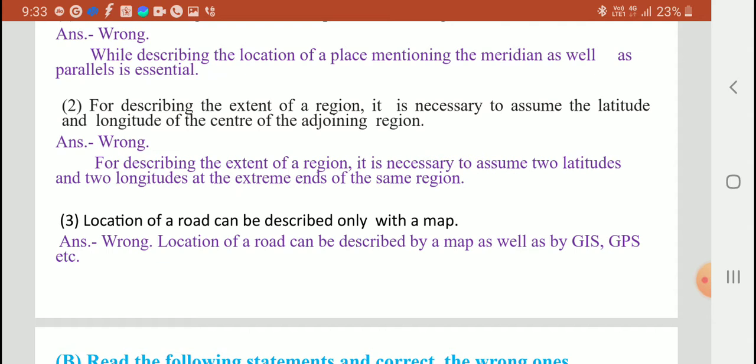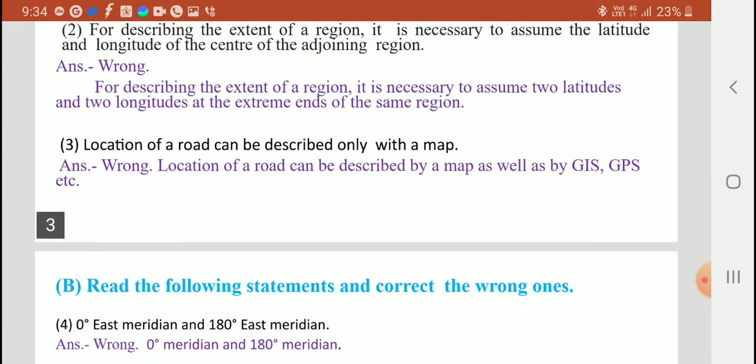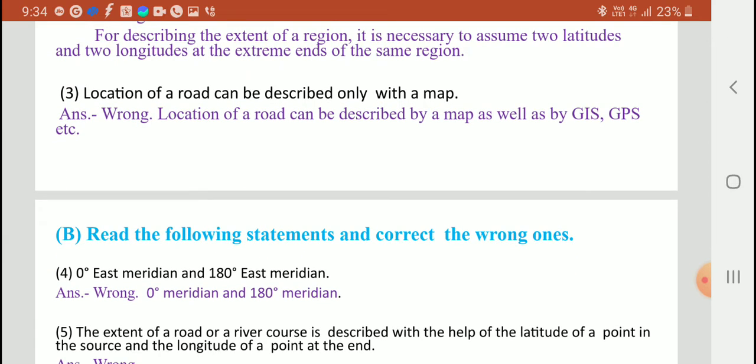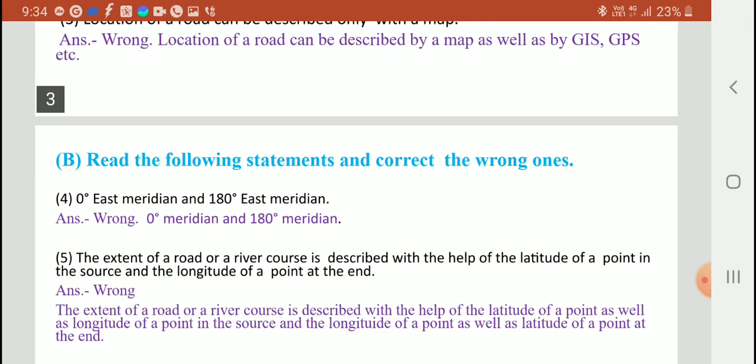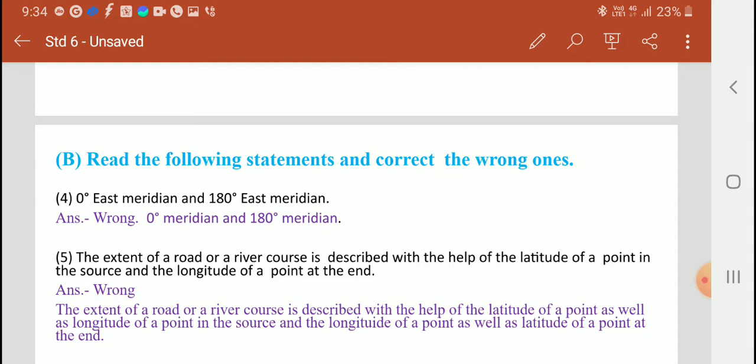Statement is wrong. Correct statement: for describing the extent of the region, it is necessary to assume two latitudes and two longitudes at the extreme end of the region. Third one: the location of the road can be described only with the map. Wrong. Location of the road can be described by the map as well as GIS, GPS, etc. Fourth: 0 degree meridian, 0 degree east meridian and 180 degree east meridian. Statement is wrong. It is 0 degree meridian and 180 degree meridian.